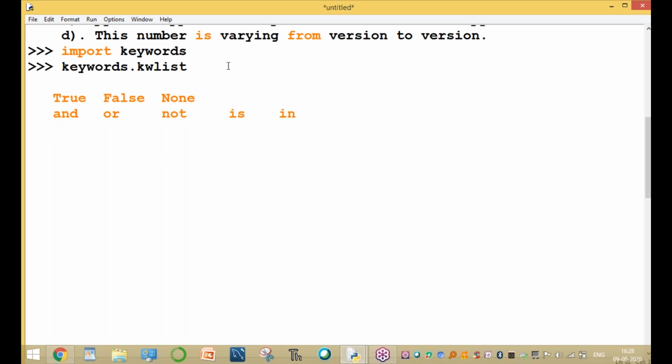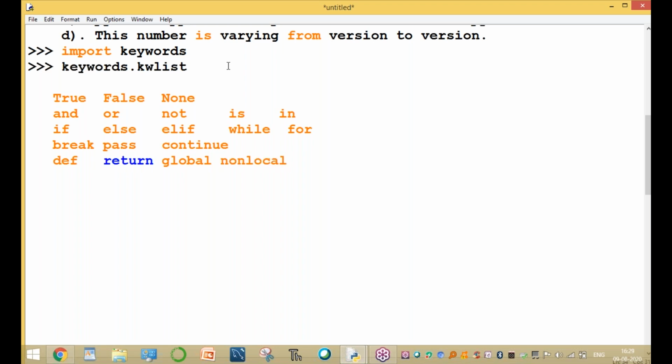So what are these, sir? I will explain one by one later, no problem. And there are the if keyword, else, elif, while keyword, for keyword, and pass keyword, break keyword, continue keyword. Then def keyword, return keyword, global keyword, and one more keyword is the nonlocal keyword.